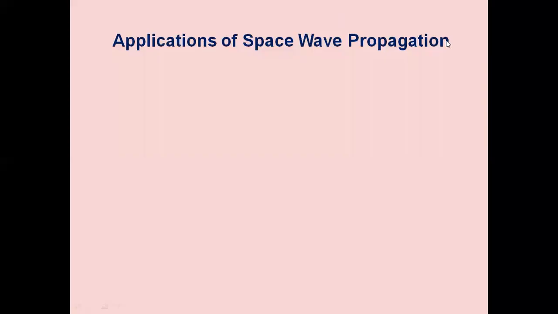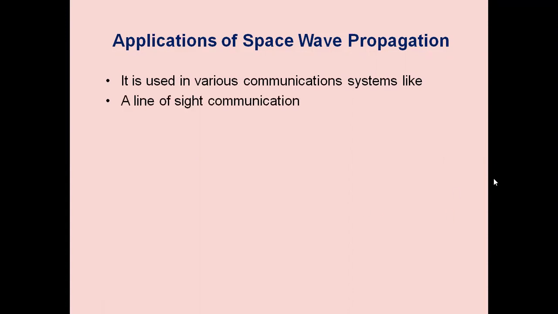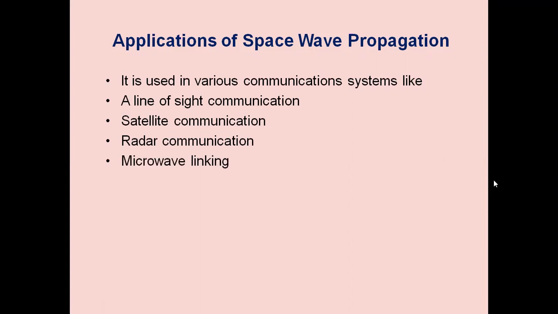Now we'll see the applications of space wave propagation. It is used in almost all communication applications like line of sight communication, satellite communication, radar communication, microwave links. Line of sight communication means antennas looking at each other, with direct wave propagation.